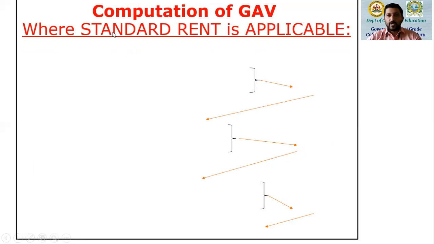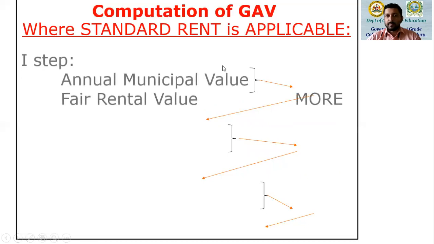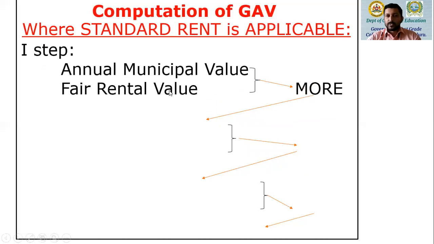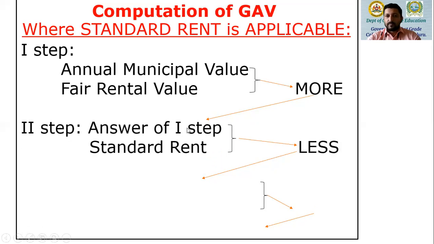We will see that. So where standard rent is applicable, the first step is we compare the annual municipal value with the fair rental value. So you know what is municipal value? Rent fixed by the local government, the municipality, for the purpose of levying municipal tax. And fair rental value is the value of a similar property which is located in our neighborhood. So among these two values, whichever is more will be the answer of step 1.